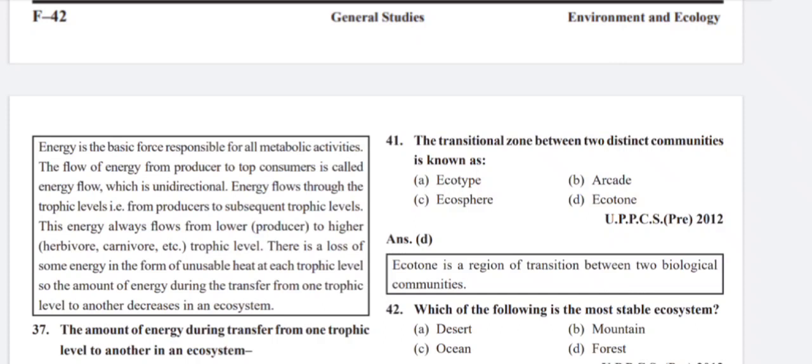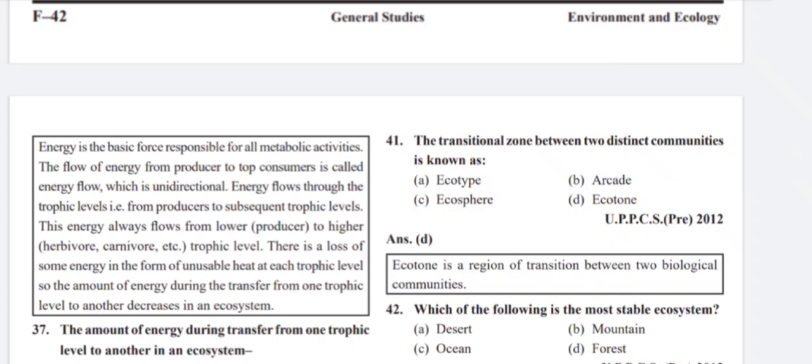There is a loss of some energy in the form of unusable heat at each trophic level. So the amount of energy during the transfer from one trophic level to another decreases in an ecosystem. Energy is the basic force responsible for all metabolic activities. The flow of energy from producer to top consumer is called energy flow, which is unidirectional.